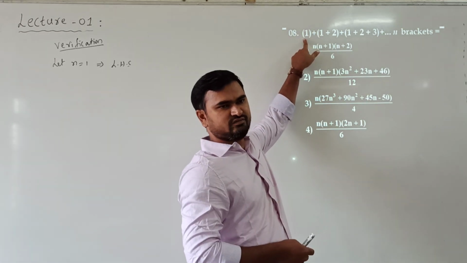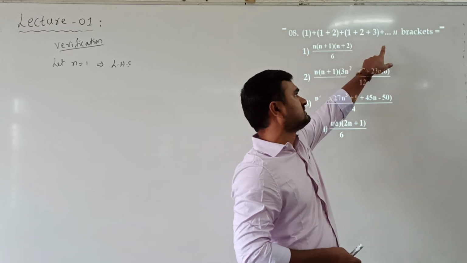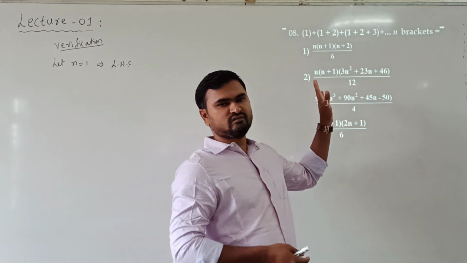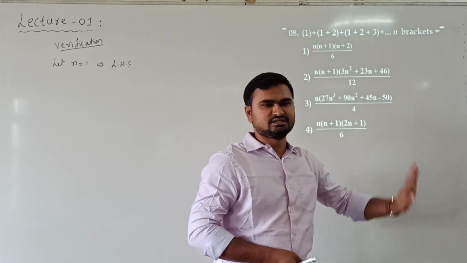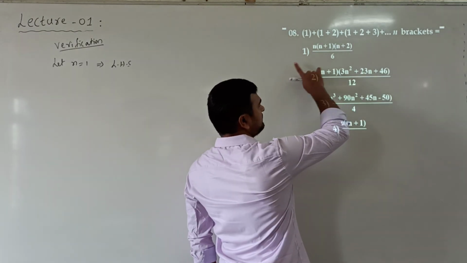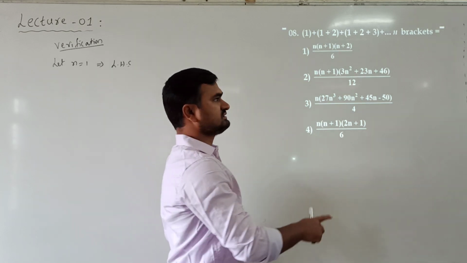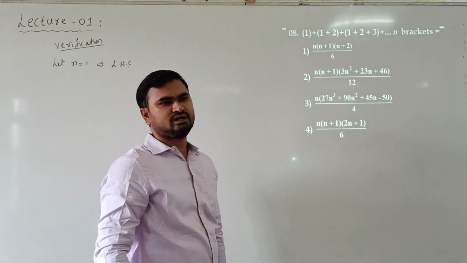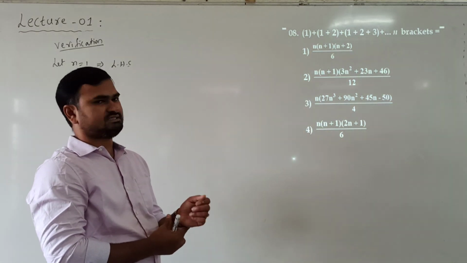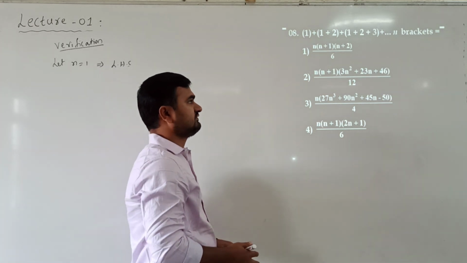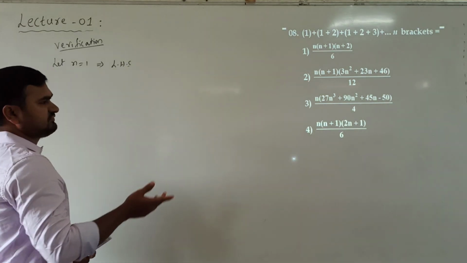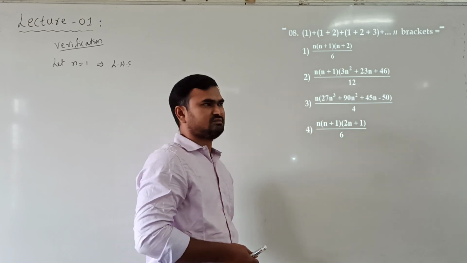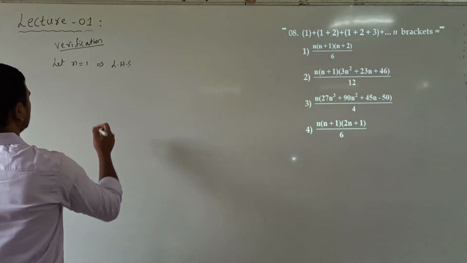And in each of the brackets we can see we have sum of natural numbers. So in the nth bracket, that is last bracket, what terms will we have? We will have 1 plus 2 plus up to n natural numbers. Now we don't need only the nth bracket. What we need is the sum of all these n brackets. So again, solving all this may be lengthy, so we can use the verification method here also. I'll take some values for n, take n equal to 1 or n equal to 2 and see which option will be correct. Okay, so if I take n equal to 1, what will be the left hand side?